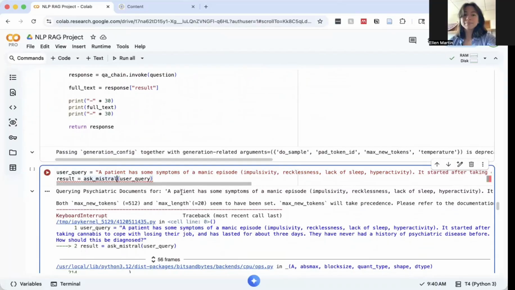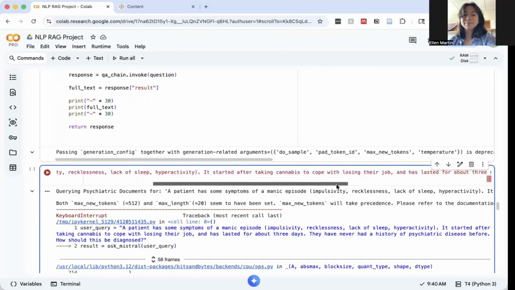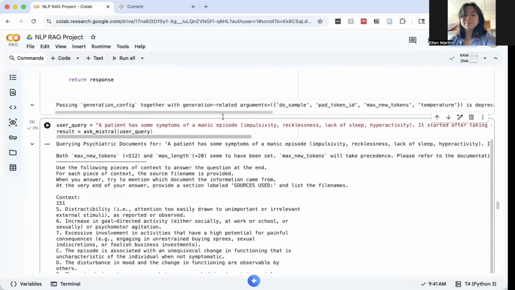A patient has some symptoms of a manic episode, impulsivity, recklessness. It started after taking cannabis to cope with losing their job and has lasted for about 3 days. So this is just a question I came up with and is something that a clinician might want to ask. And now the answers are here.